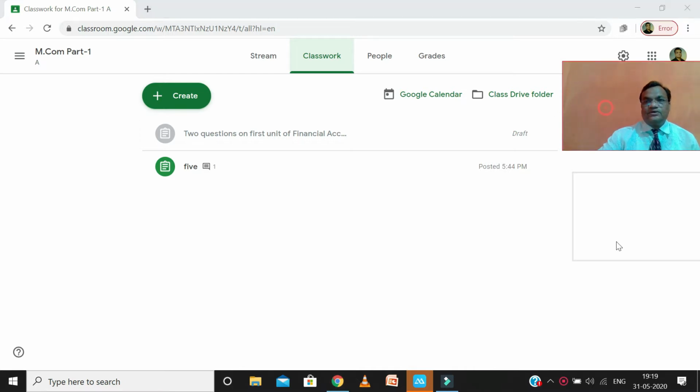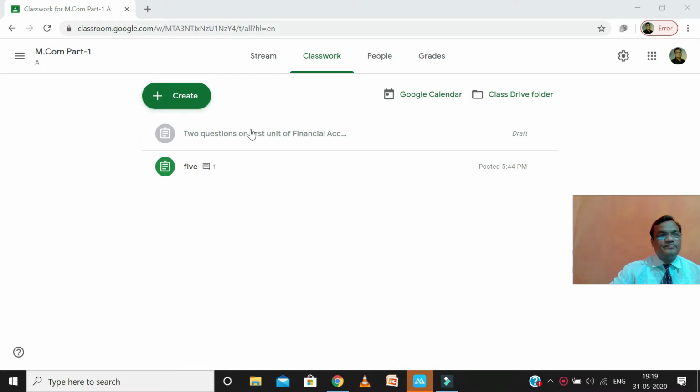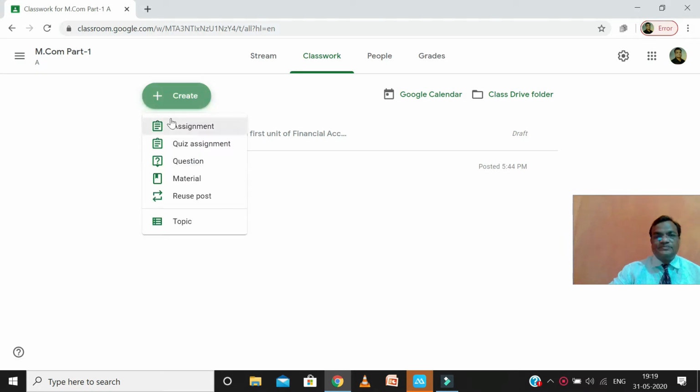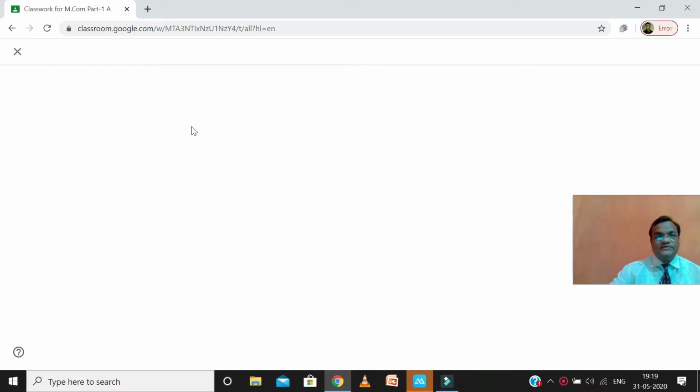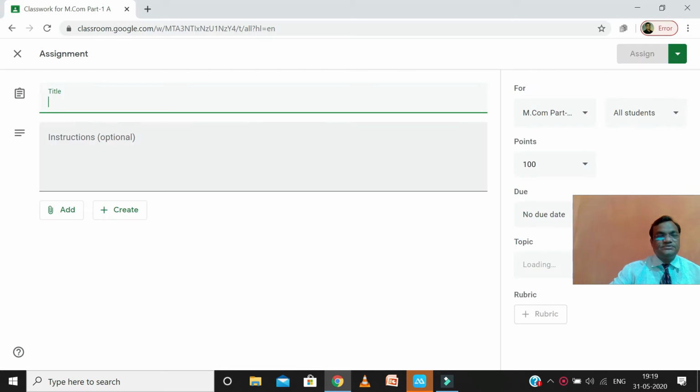Now already I have discussed here there is a create option in classwork. Look here, there is classwork and after clicking there is a create. If we create here, there are some options: assignment, quiz, question, material, reuse post, topic. So already we have given one assignment. So let's again give one assignment. So after clicking over it,